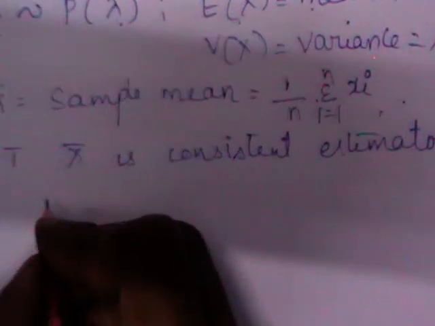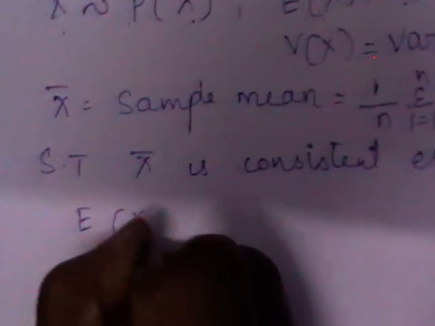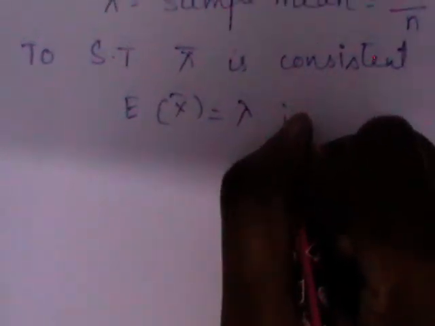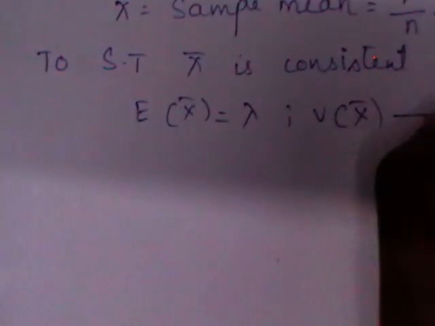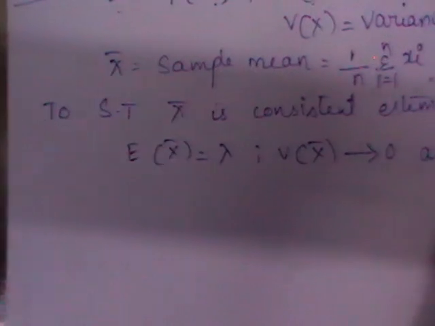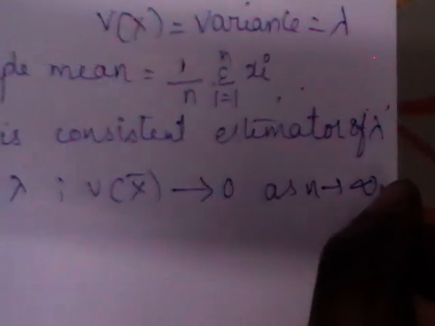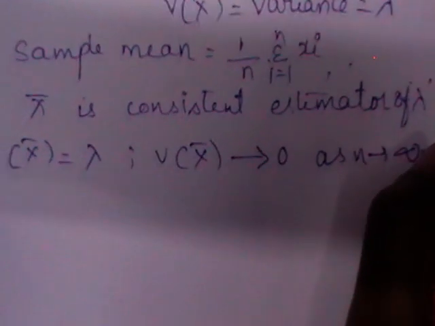Means when do you call an estimator a consistent estimator? E of x bar should be equal to lambda, and V of x bar should turn to 0 as n turns to infinity.